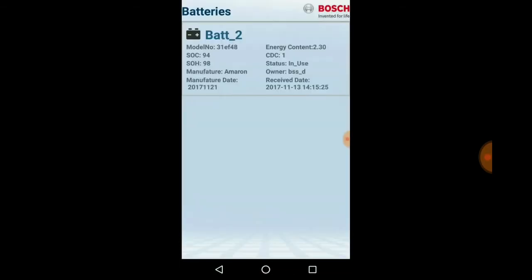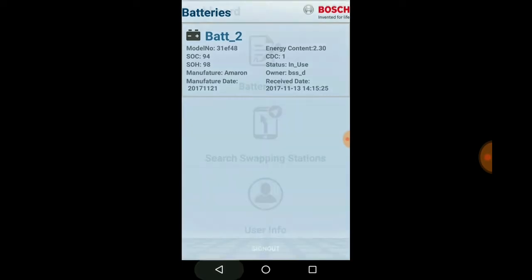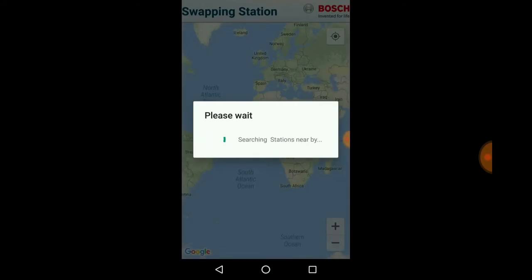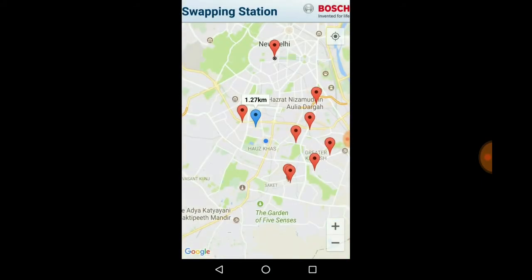Only if the minimum deposit balance is maintained, BSS assigns the battery to the user, and the user can see the details immediately in his app. He takes the EV with the battery to the field and gets notified as soon as the battery health is discharged. He logs into the mobile app, locates the nearby BSS, and checks the availability of the battery. He can pre-book it as well.